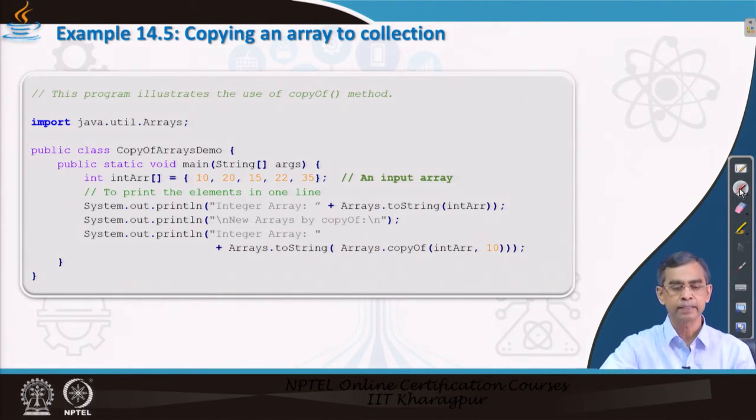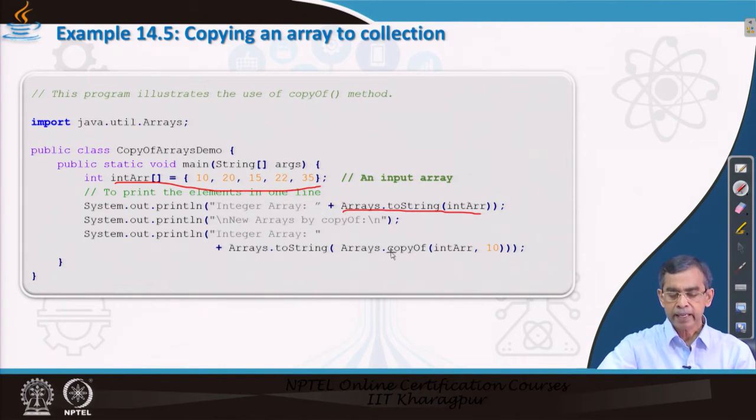Now, here is another example. This example says how an existing array can be copied to another array. Here, as we see, this is an integer array we declare and load with these elements, and it is converted using toString.